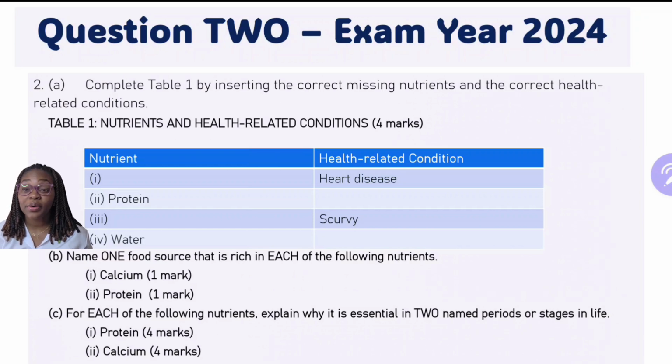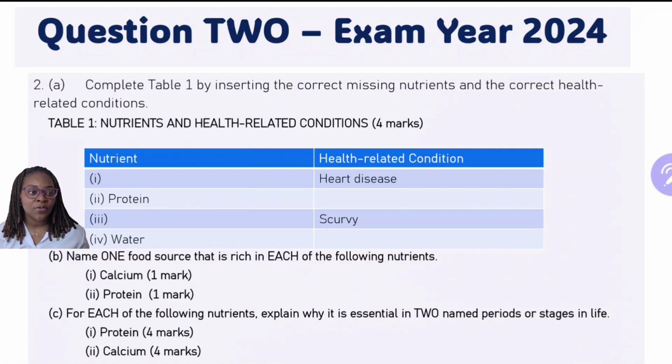Based on the specific objectives, you should know the different types of nutrients and the health conditions related to them. Here you're given the nutrients protein and water, and the health conditions heart disease and scurvy.